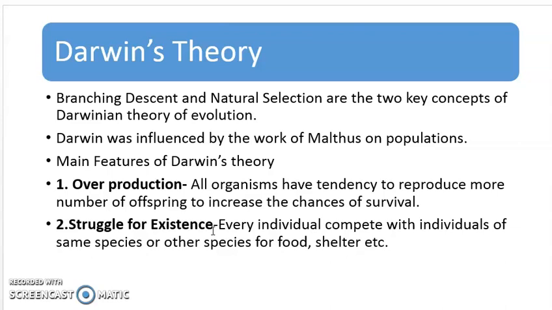So there were 50 new members in that particular area, and there would be 2 kinds of competition. One between the 2 different species, and one among members of the same species. For what? They will fight for food, shelter, etc. So they will struggle for existence, and the one which is stronger, the one which is able to occupy the proper space, will get food and be able to survive.